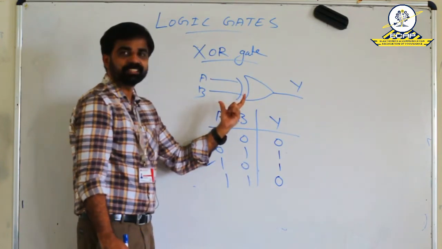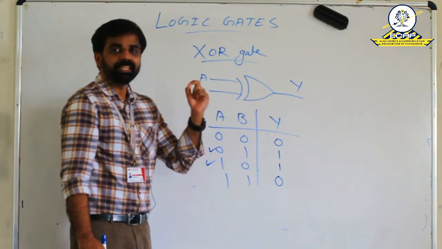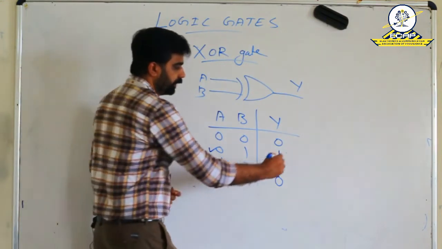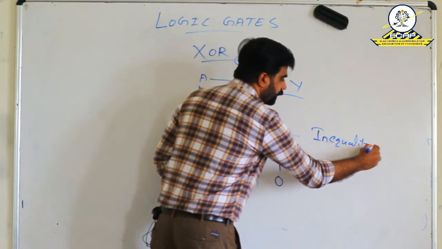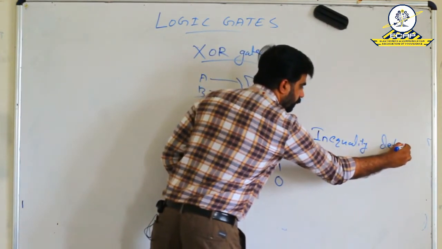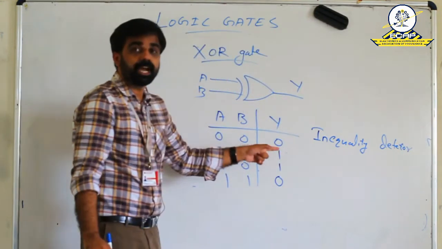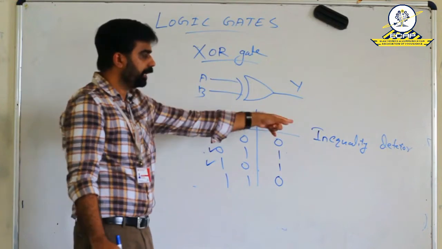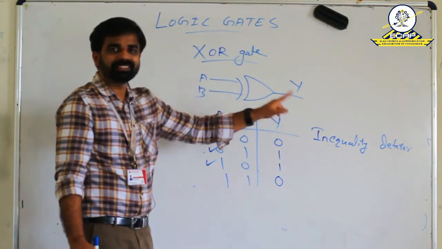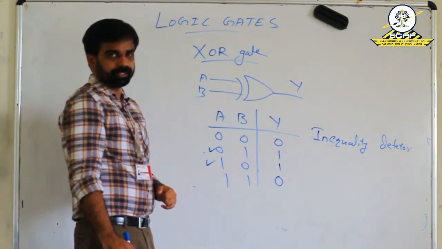So this gate is also known as inequality detector. Why? It will detect high output only when both the inputs are different. That is why the XOR gate is also known as inequality detector.